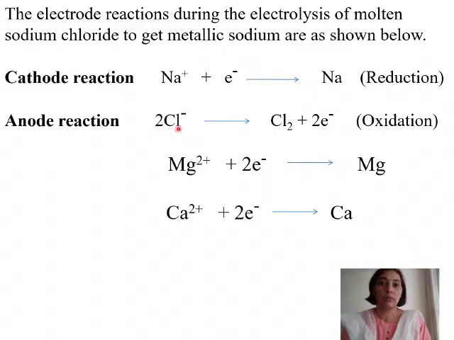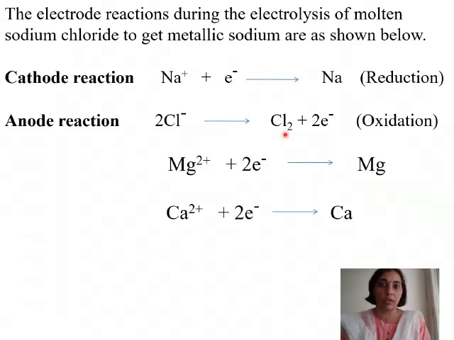Similarly, chloride ions will move towards the anode. After going to the anode, the chloride ions lose electrons, the electrons which chlorine had accepted. On losing electrons, it gets converted to chlorine gas, that is Cl2, and 2 electrons are given away. Here we have taken 2 chloride ions because chlorine does not exist as a single atom.